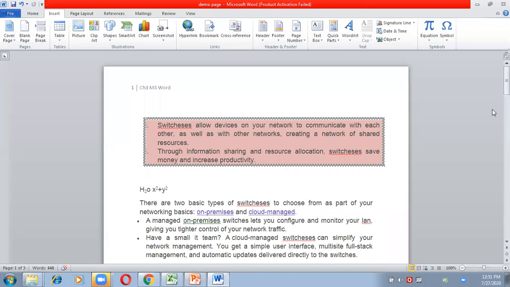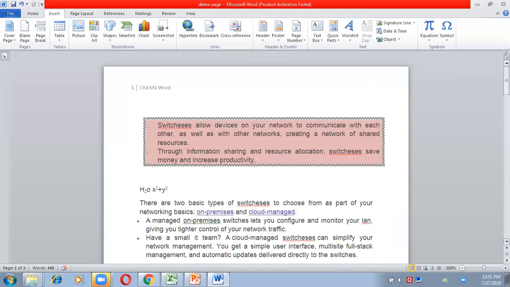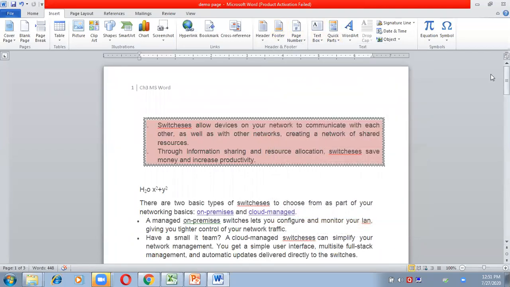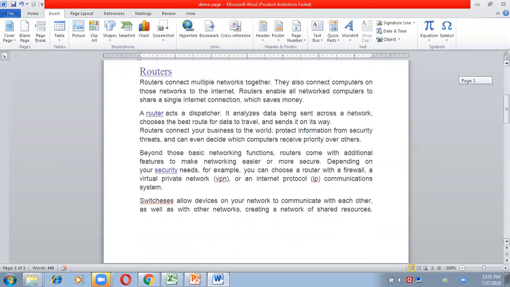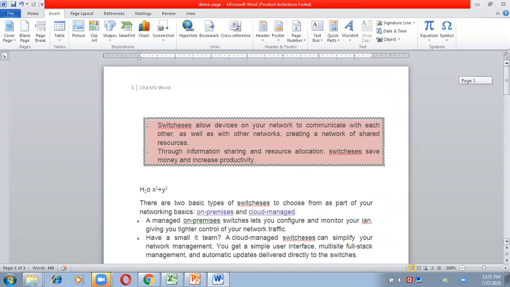Automatically it will get removed, but I think I have inserted it as a footer, not as a page number, so it will not get removed. If I want to remove the footer, then you have to click here and click on Remove Footer. Now footers will be removed. Now everybody can see no page numbers are coming. So this is how we can add and remove footers.